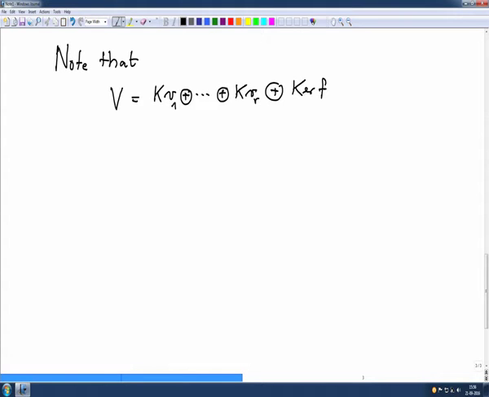So take V1 to VR and VR plus 1 to Vn. This is the basis of the kernel of F. So altogether it is a K basis of V.